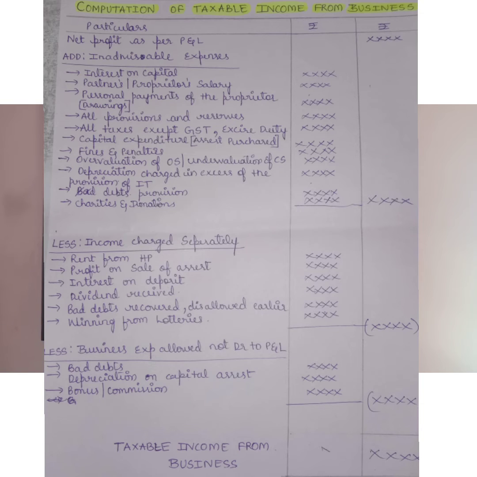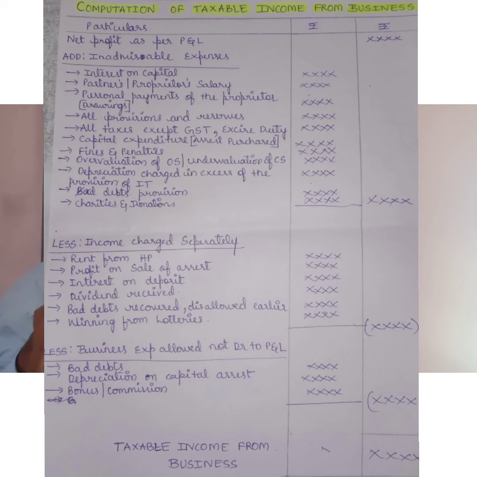Depreciation charged in excess of the provisions of income tax. In the income tax, the provision for depreciation is given. A chart of depreciation, how much depreciation for various assets, is given. For example, building, residential building 5%. Intangible assets like goodwill, patents, copyright 25%. Suppose he has charged more than that, that excess amount will be added back, or depreciation, whatever is charged in the profit and loss account, should be added back to the profit. Later we can deduct as per the income tax provisions.